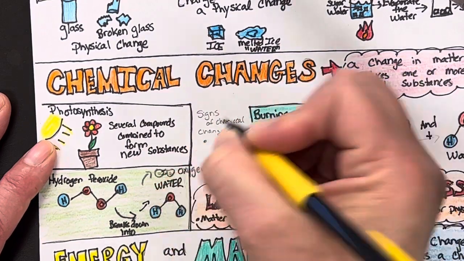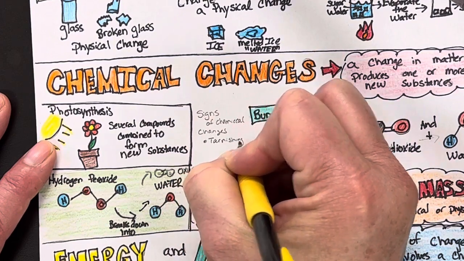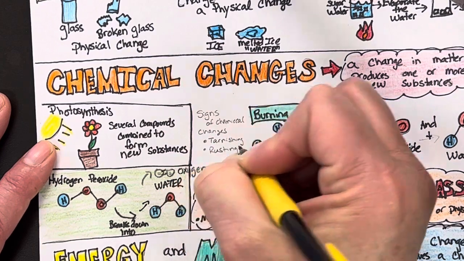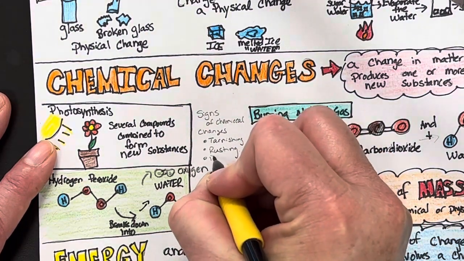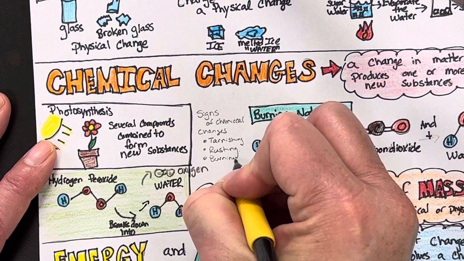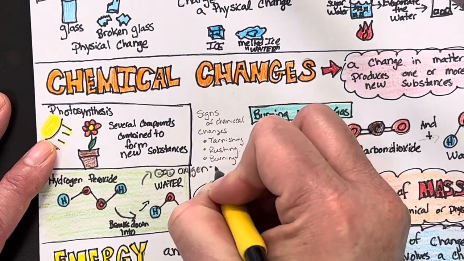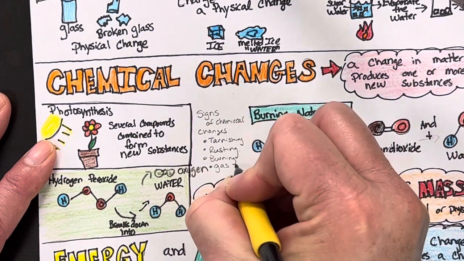Okay, so that first one was tarnishing. The second one was rusting. Okay, then we had the fire, so burning. And then finally we had the bubbles, okay, or gas is created.